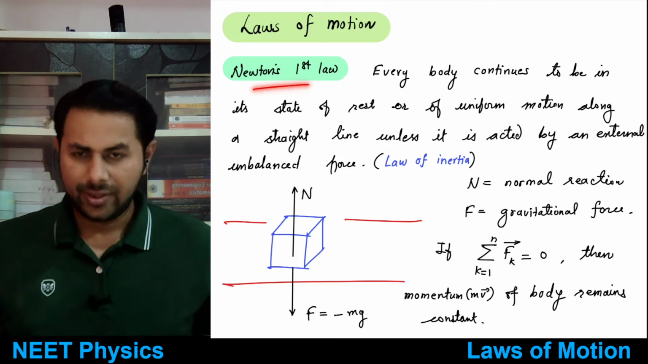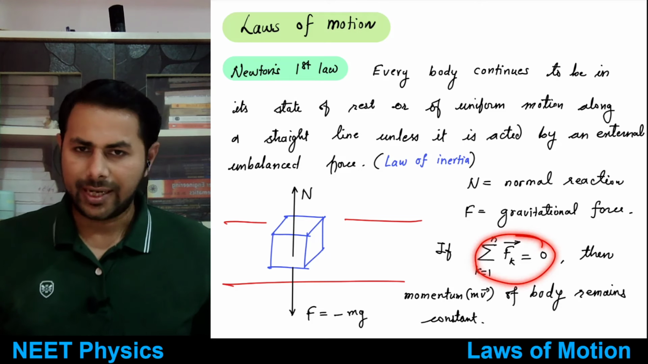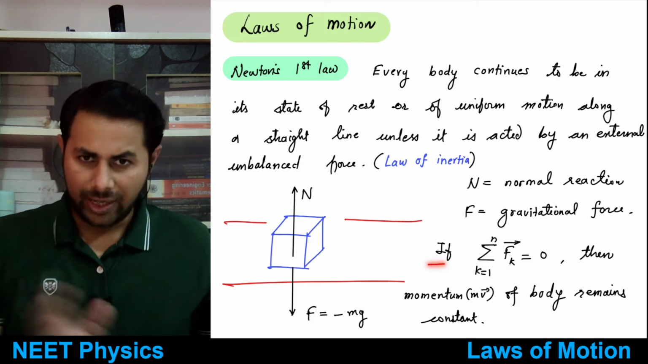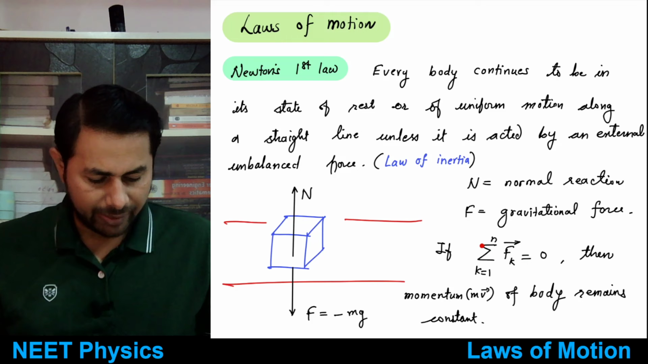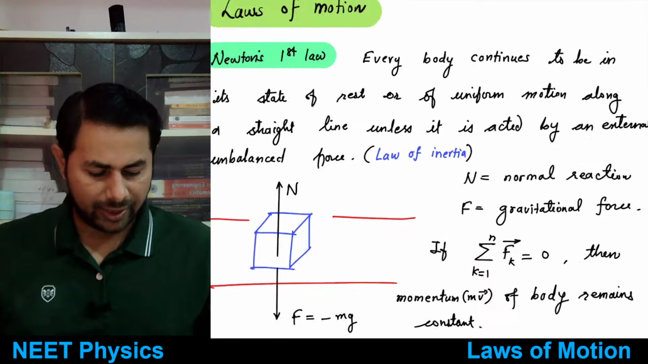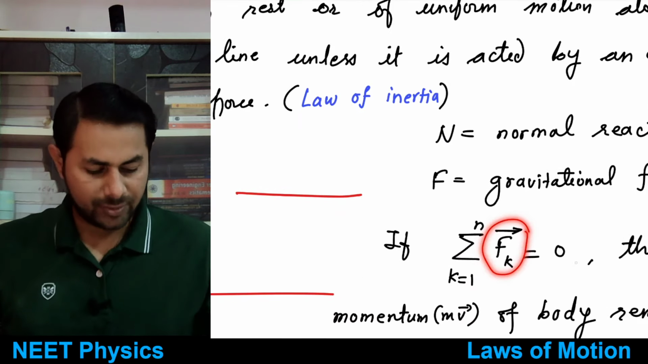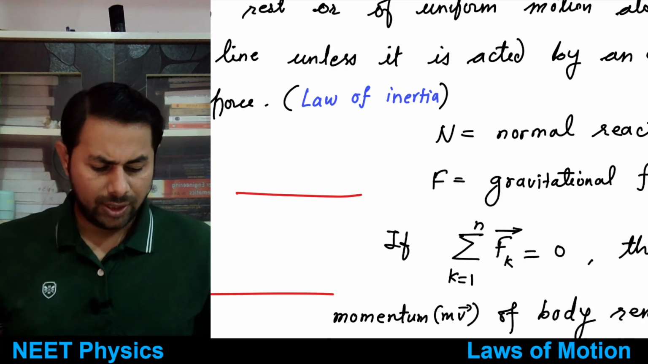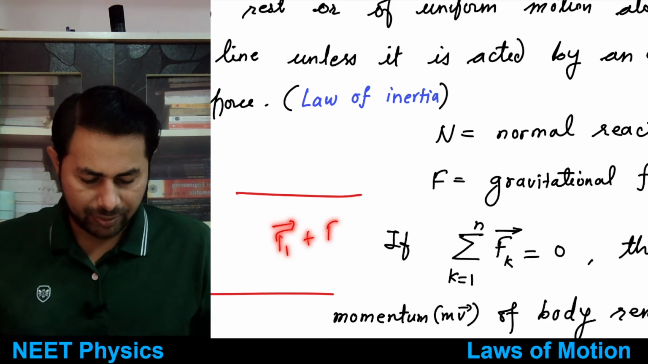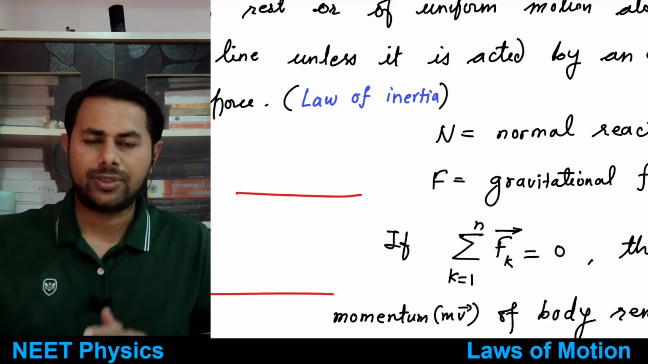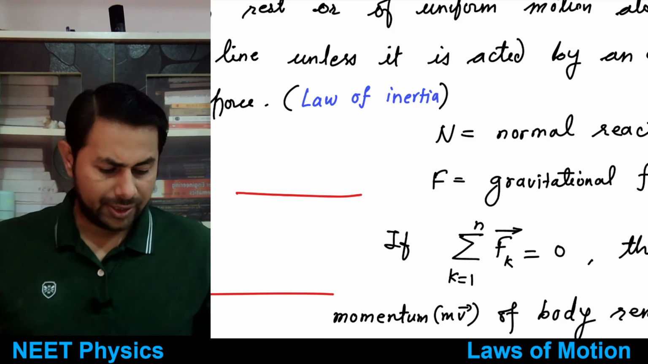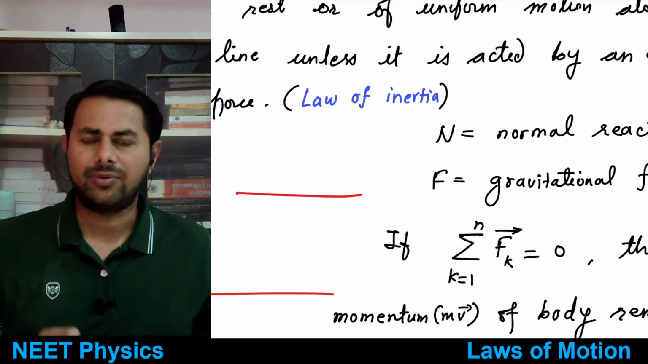So what does it say? That if the sum of all forces acting on the body is equal to 0, and force is a vector quantity. So see how I have written this. The summation of Fk bar, k going from 1 to n, is equal to 0. So it is equal to F1 bar plus F2 bar and so on. Suppose there are n number of forces acting on the body. If you add them all vectorially, and the net force acting on the body is equal to 0,